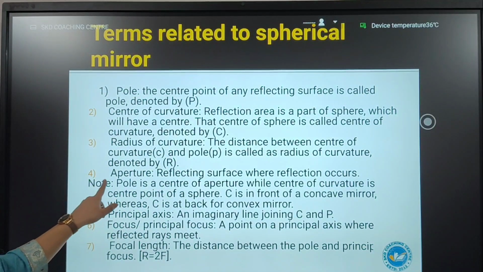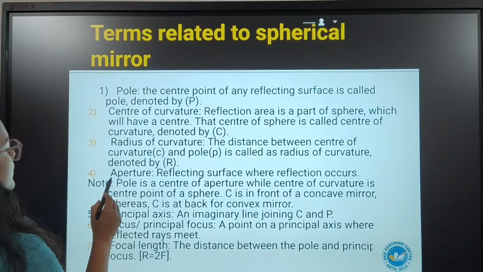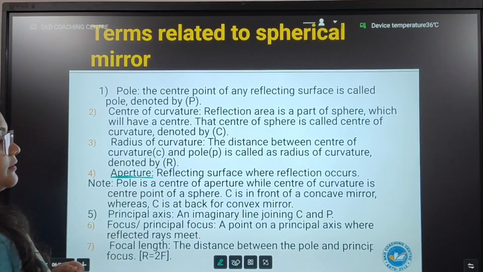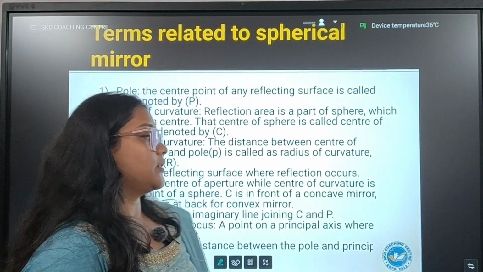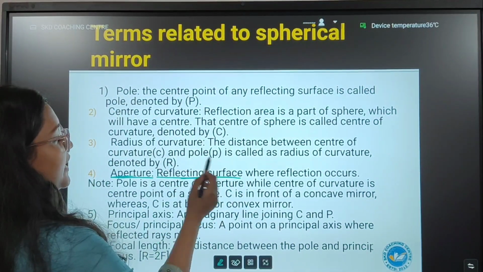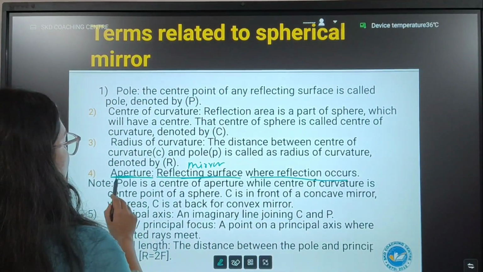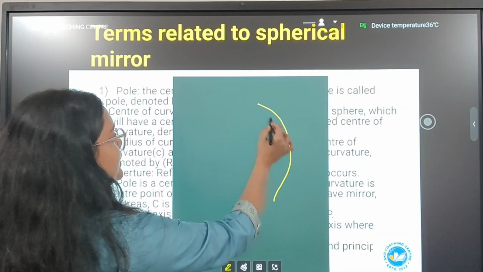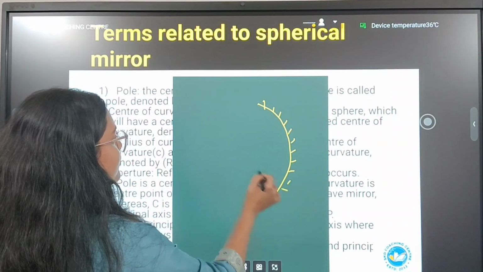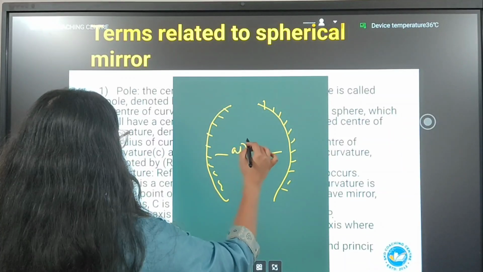After radius of curvature, we have aperture. Aperture is nothing but the mirror. The mirror surface is called as the aperture. The reflecting surface, where reflection occurs is called as aperture. That means the mirror itself. This is a concave and this is convex. The mirrors are called as aperture.